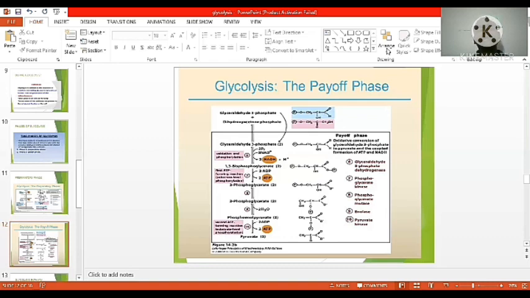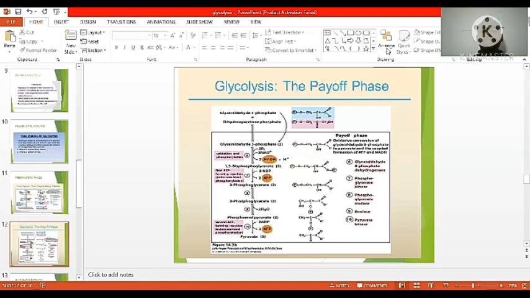Each glucose molecule is split into 2 pyruvic acids. 6 carbon atoms are present in glucose, and each pyruvate consists of 3 carbon atoms. So two 3-carbon pyruvates are ultimately formed in the glycolysis pathway. Next, net ATP.